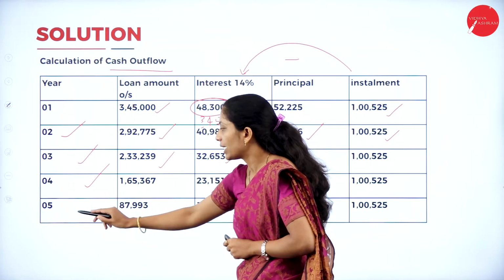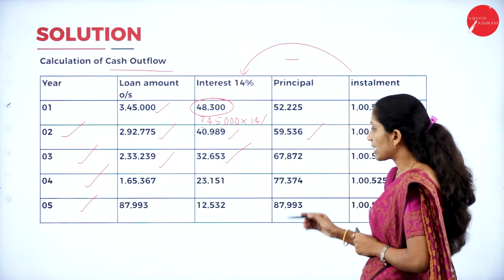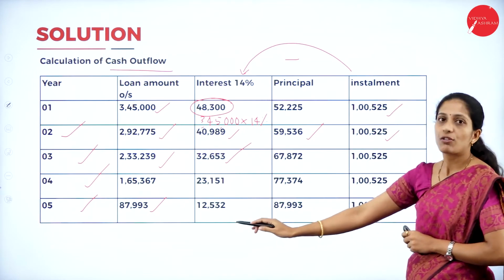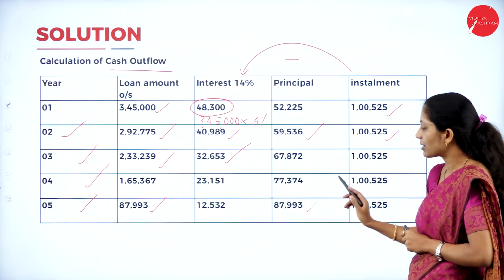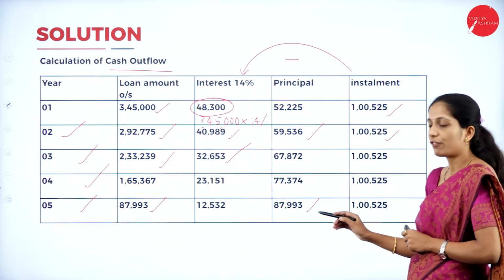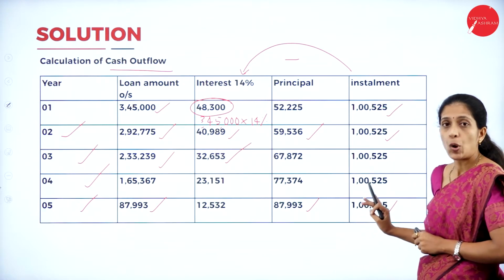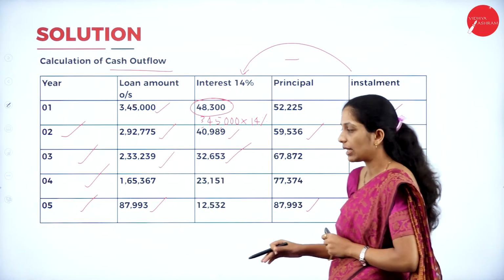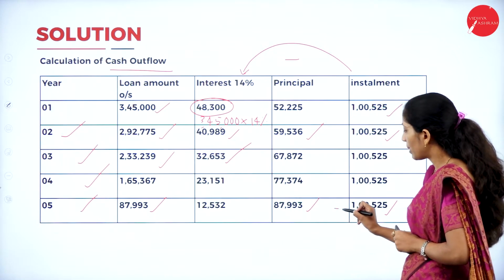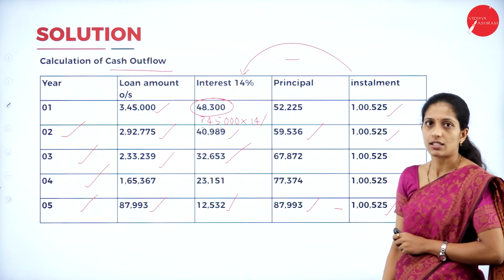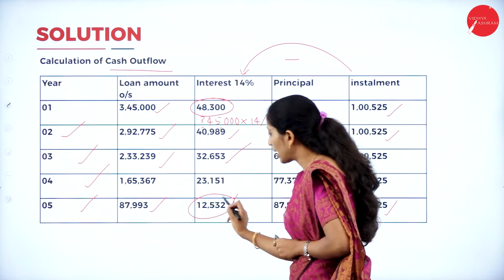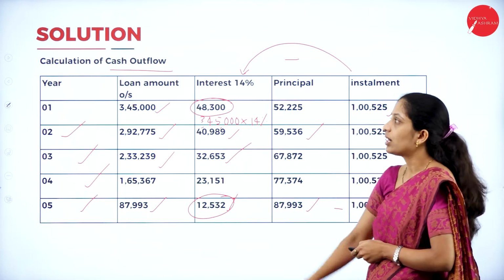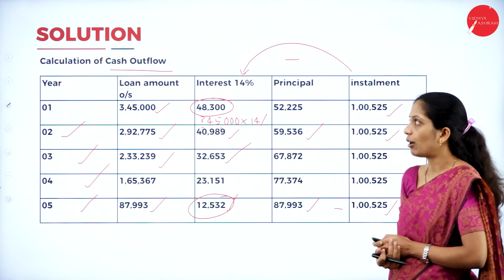In the same way for the fourth year and for the fifth year, be careful here. The loan amount outstanding is 87,993. Now your loan amount outstanding in the last year will be the same as your principal amount. Write the principal amount first. We know the installment, we had already written 1,00,525. The principal amount will be the same as your loan amount outstanding. Now what you will do? Installment minus principal, you will get the interest. So here you have to be a bit careful. Once again I'll repeat, installment minus principal, you'll get the interest amount. So this is about the calculation of cash outflow.